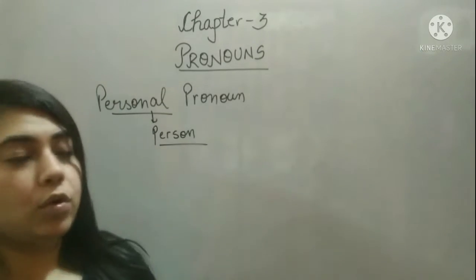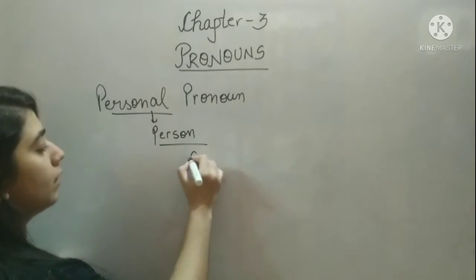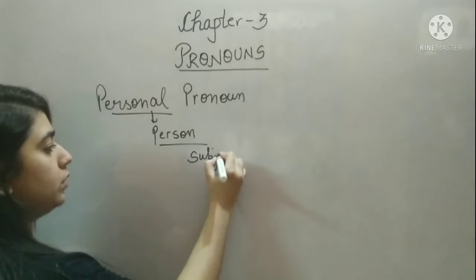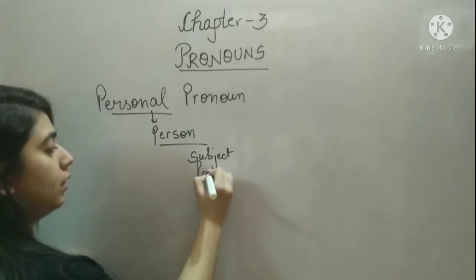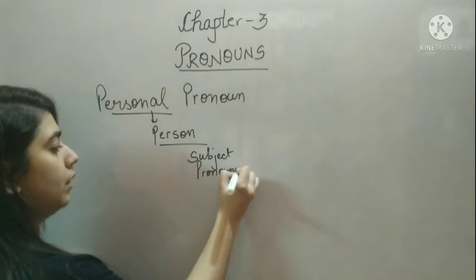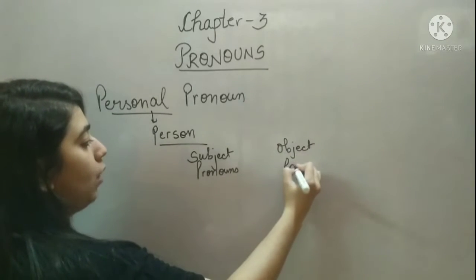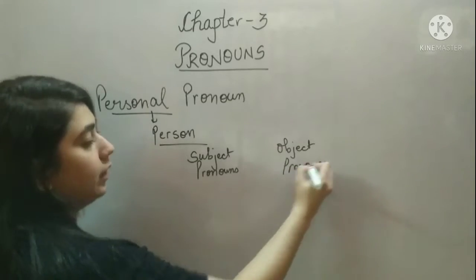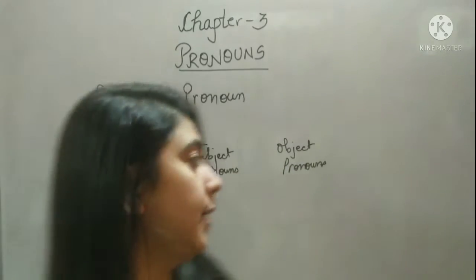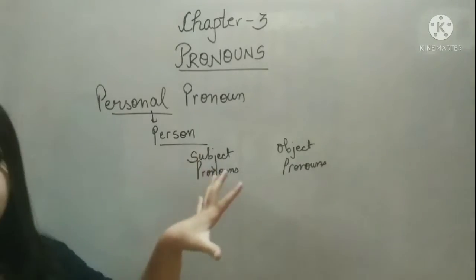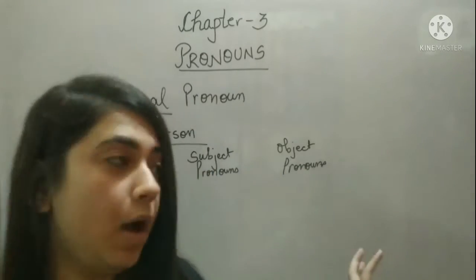In personal pronouns, we have subject pronouns and object pronouns. Now, you already know what is subject and what is object, right? Subject is the person that we are talking about.